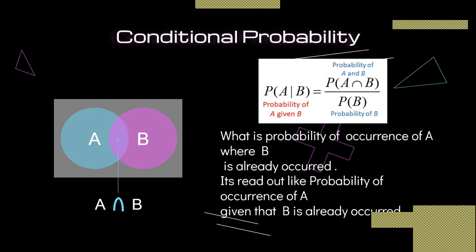What is the probability of occurrence of A where B has already occurred? How can we read it out?